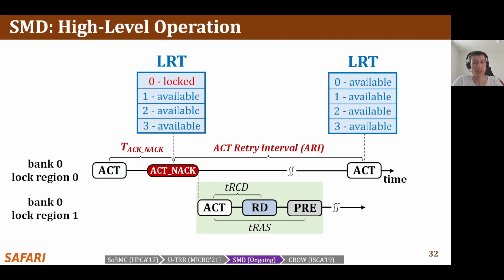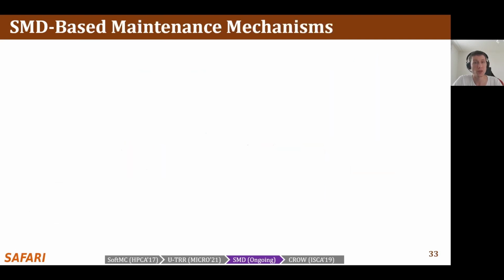While waiting to retry the rejected activate command, the memory controller is allowed to attempt activating a row in a different lock region in the same bank or in any lock region in a different bank. Using the self-managing DRAM architecture, we develop various maintenance mechanisms.